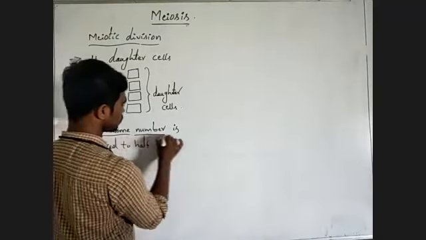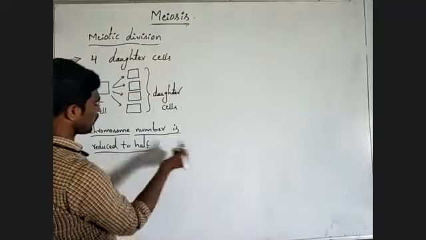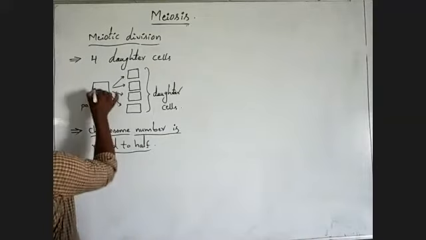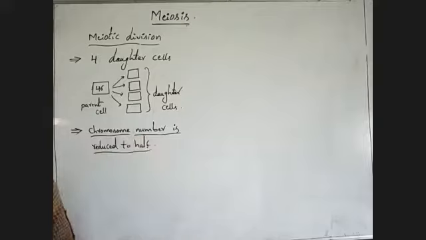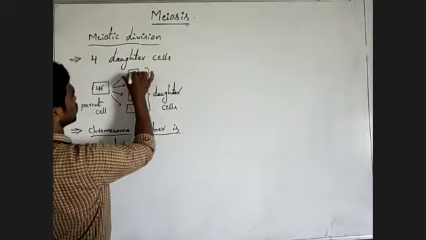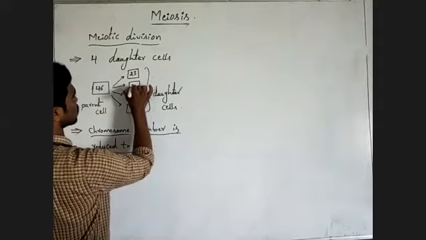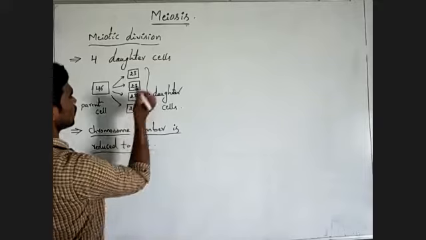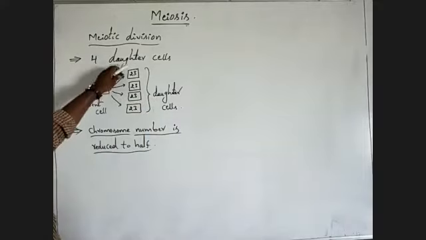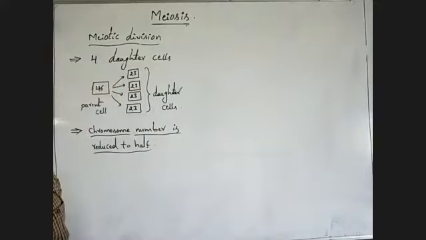Chromosome number is reduced to half. For example, if 46 chromosomes are present in the parent cell, 23 chromosomes are present in each daughter cell.